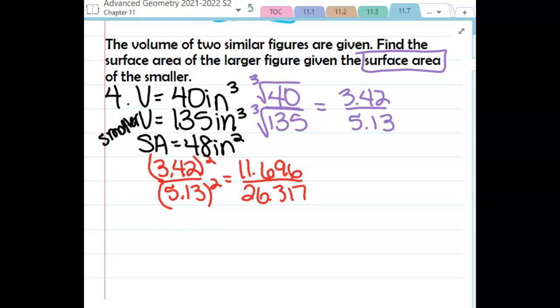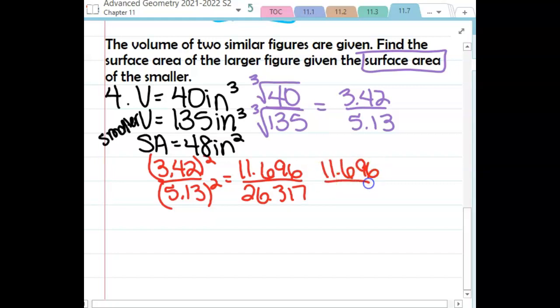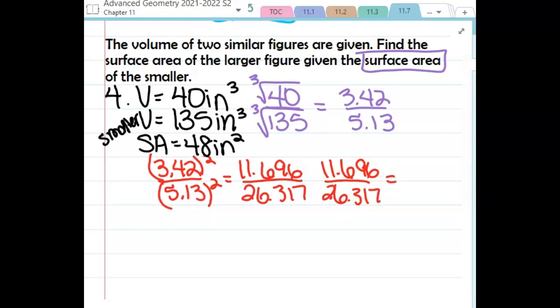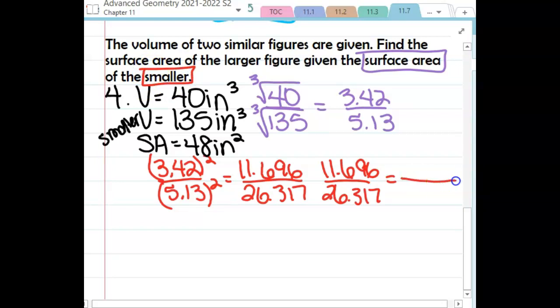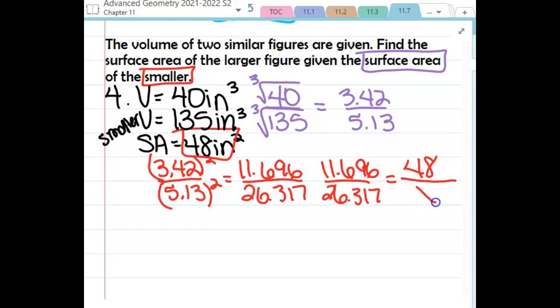So I can write this and set up my proportion. So 11.696 over 26.317. My ratio has smaller to larger. So what I've been given is the surface area of the smaller this time. So that number that I was given, that 48, needs to go in my numerator because I have it written smaller to larger.